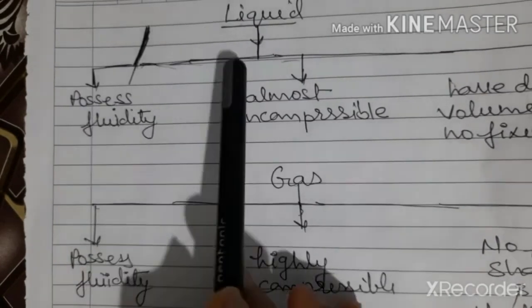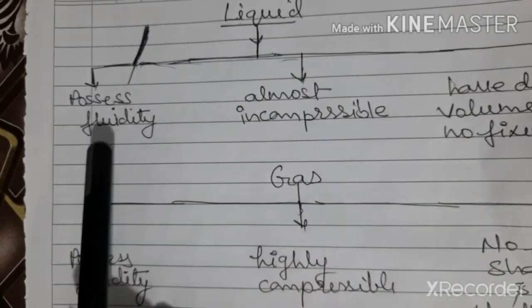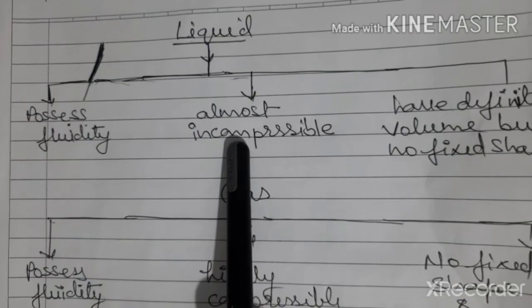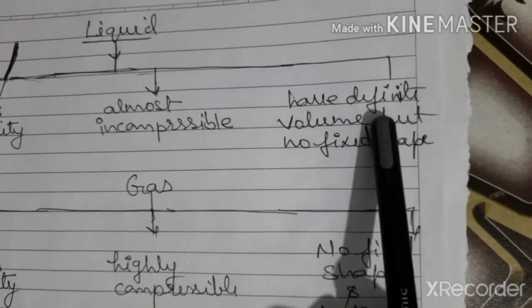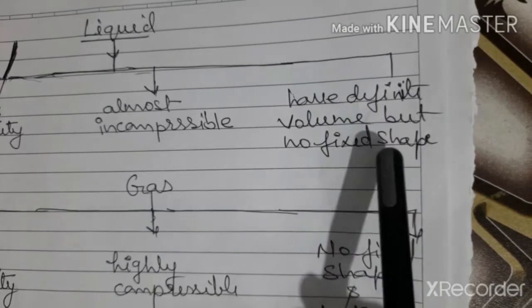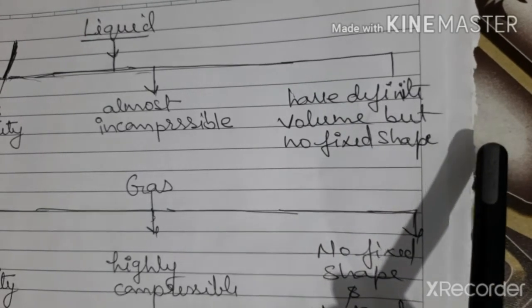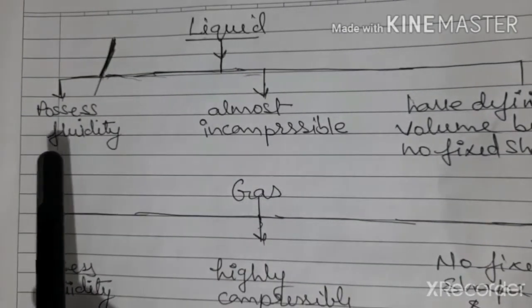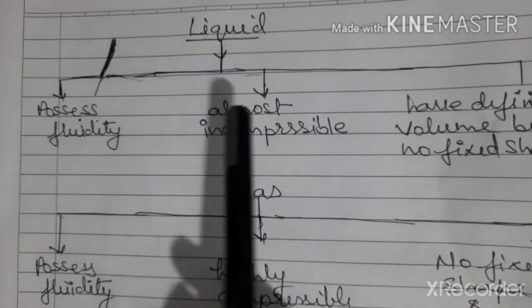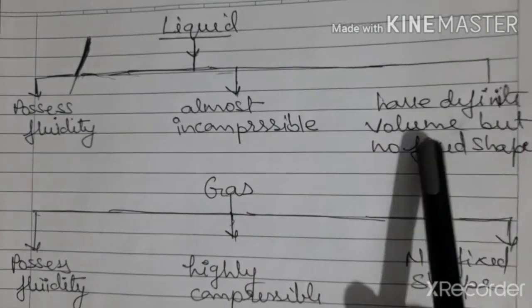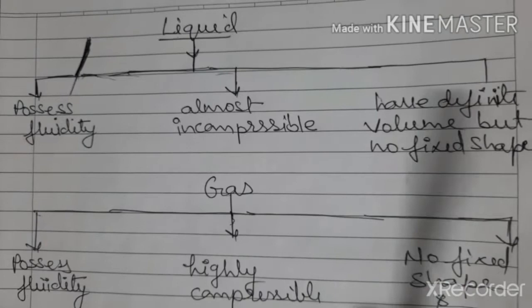So liquid is that form of matter which possesses fluidity, which is almost incompressible, has definite volume but no fixed shape.